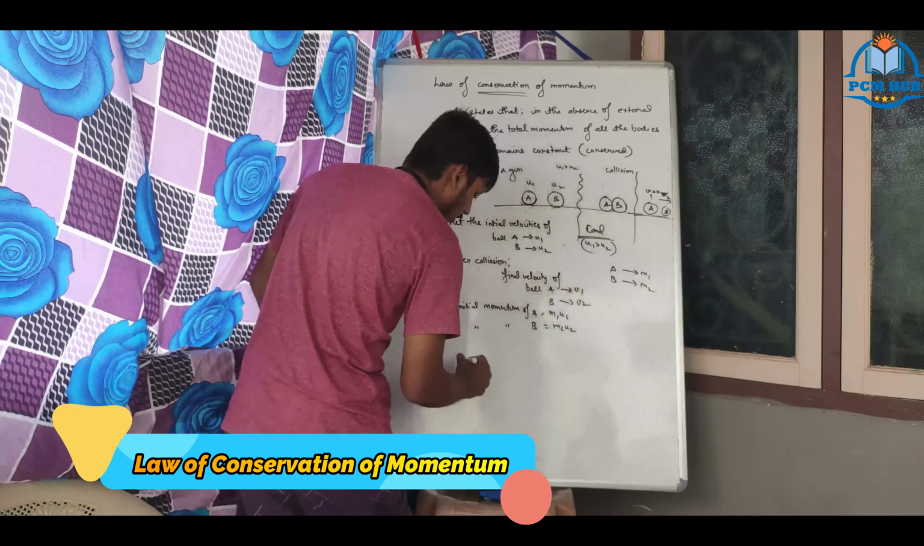Momentums also we got. Now what it is stating: the total momentum of all the bodies. So total initial momentum. What is the total initial momentum? Correct, m1 u1 plus m2 u2. Total final momentum, m1 v1 plus m2 v2 is the total final momentum.